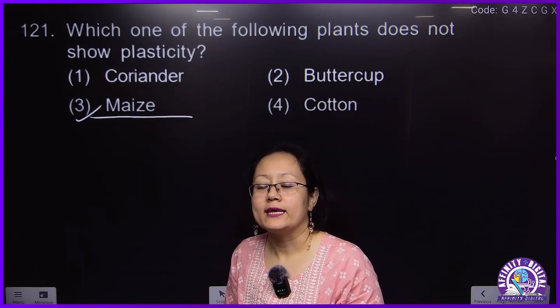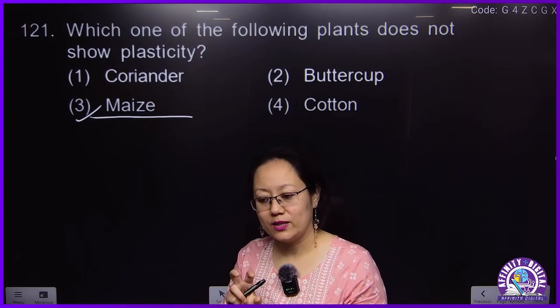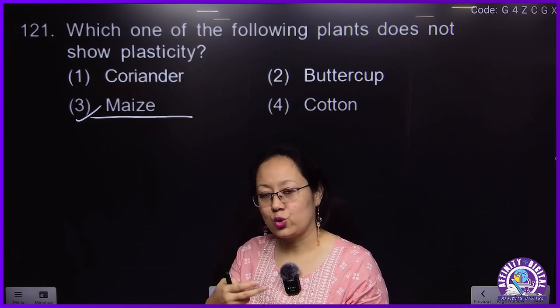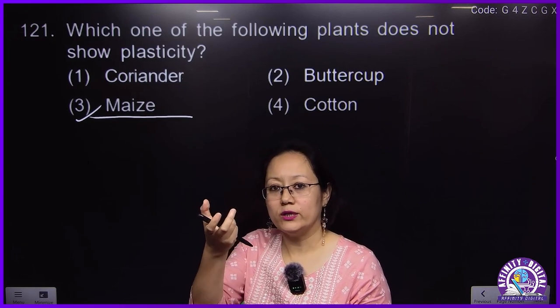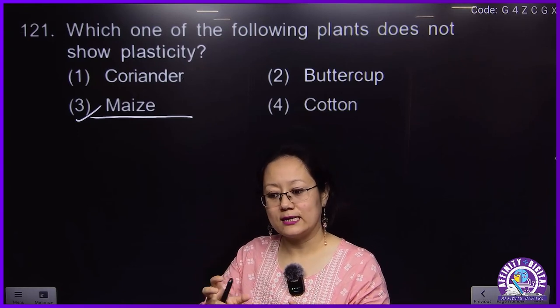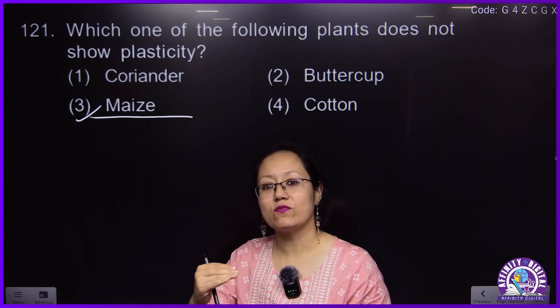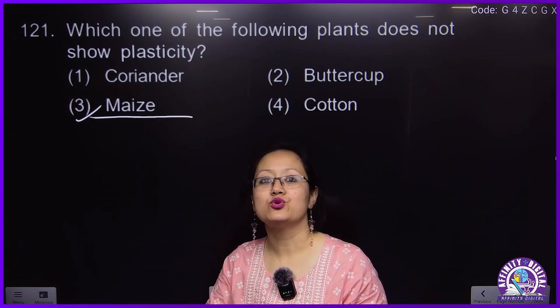Like in the case of coriander plant, when it is young, the shape of the leaf will be different. As the coriander plant grows a little older, the shape of the leaf will again have a different pattern. So this is called heterophylly.